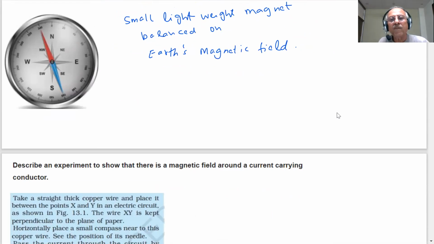If I take a compass needle, we will find that it points in a definite direction when we suspend it freely. There is N, which points toward the north pole of the Earth, and S toward the south pole.